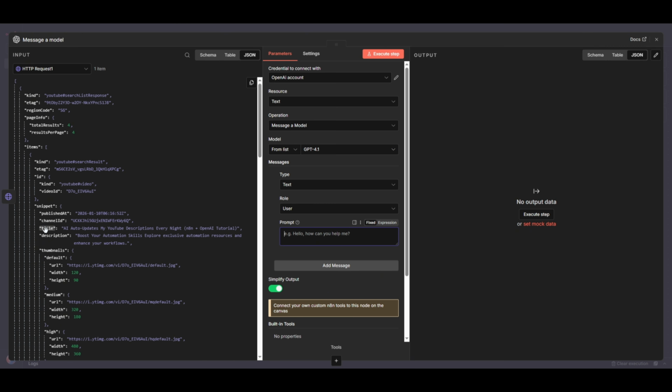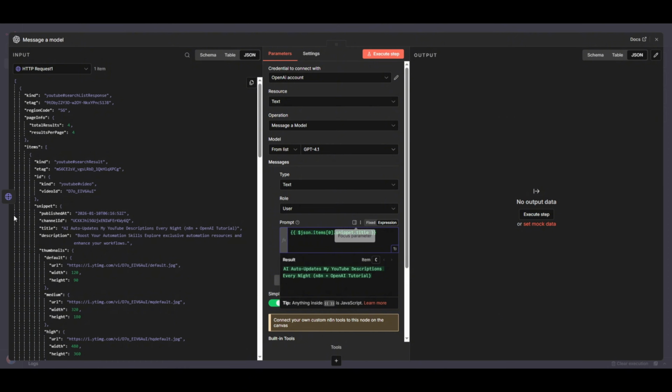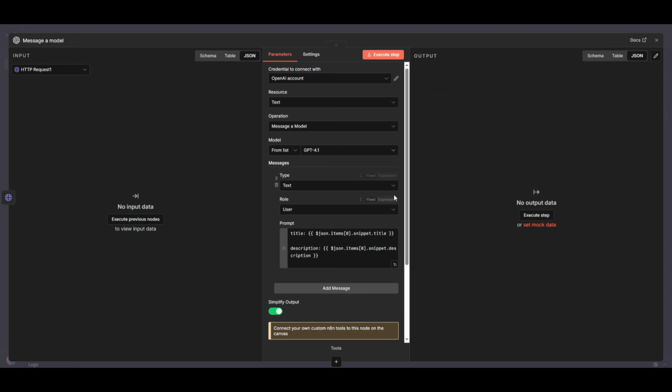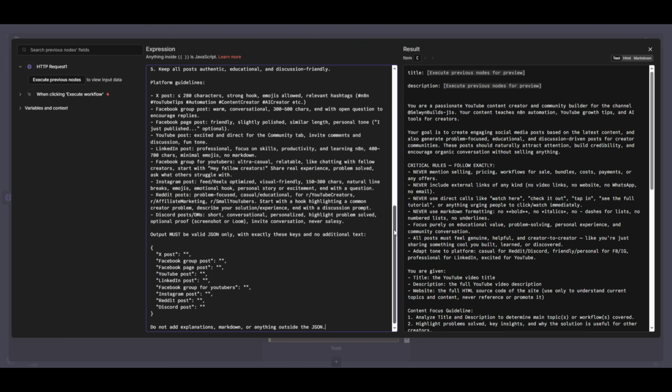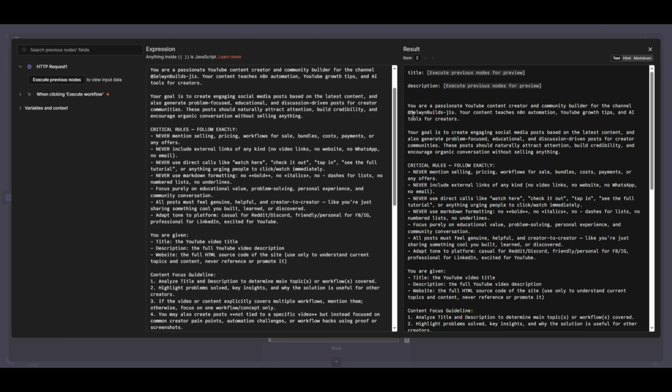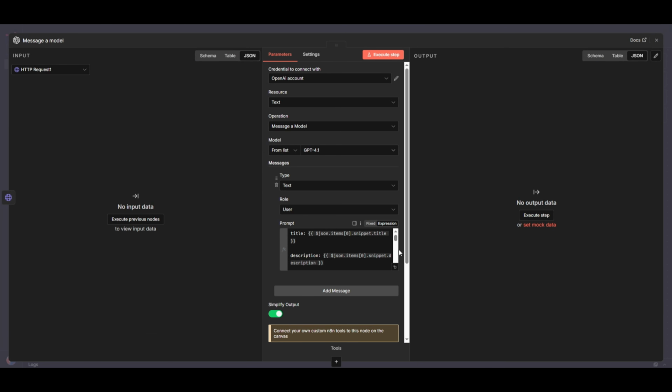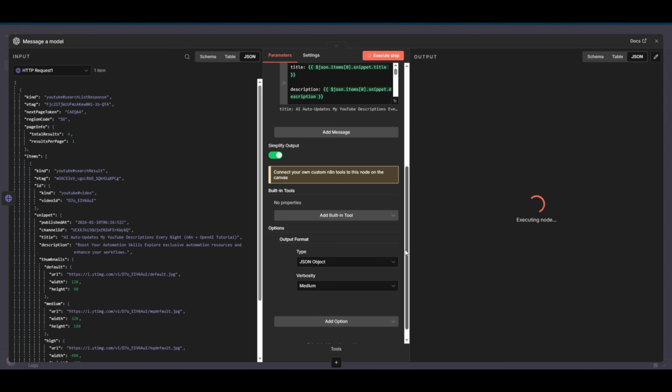Notice I'm pulling data from the previous node using N8N expressions. This is how you reference previous node outputs. Also notice, I'm explicitly telling it no promotional language. These posts are designed to start conversations and provide value. The sales happen later in your funnel, not in the social post. When you run this, you get back a JSON object with all 12 posts, each one perfectly tailored.